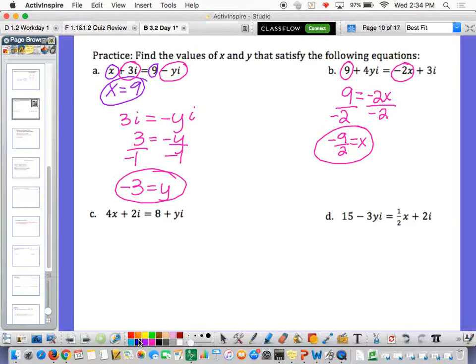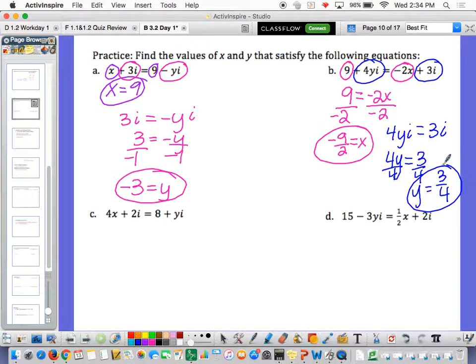And then we can compare the imaginary parts. So 4yi equals 3i. If there's an i on each side, you've got 4y equals 3, divide by 4, y is equal to 3/4, and hopefully you know by now that just because it's a fraction doesn't mean it's wrong. A lot of people think that, not sure why.